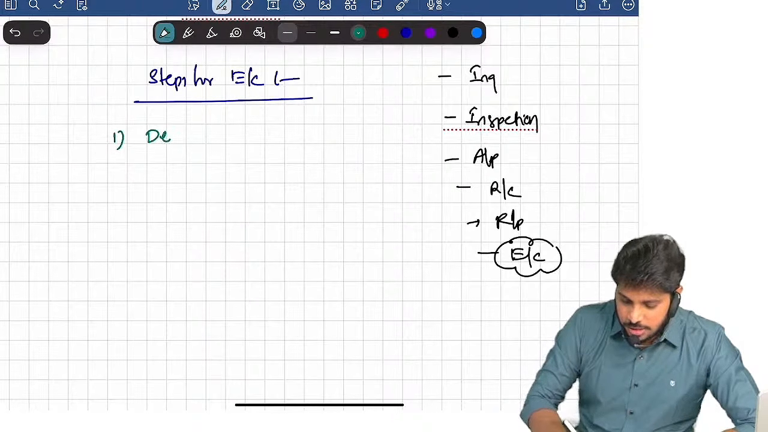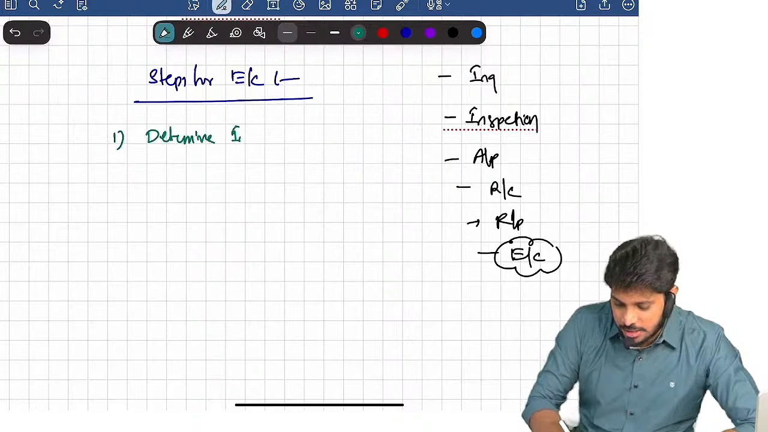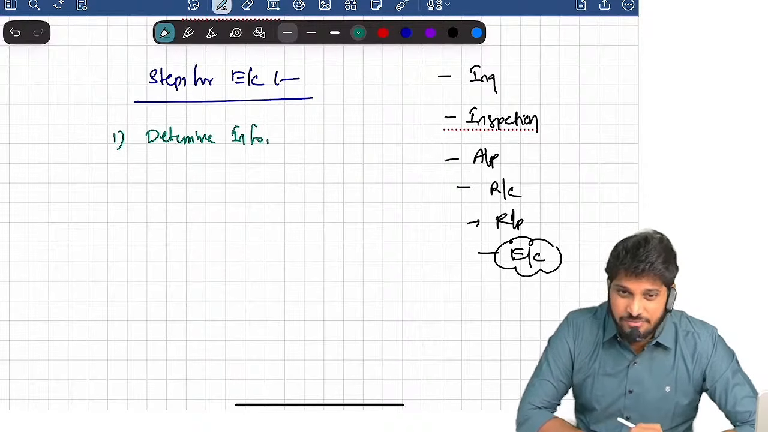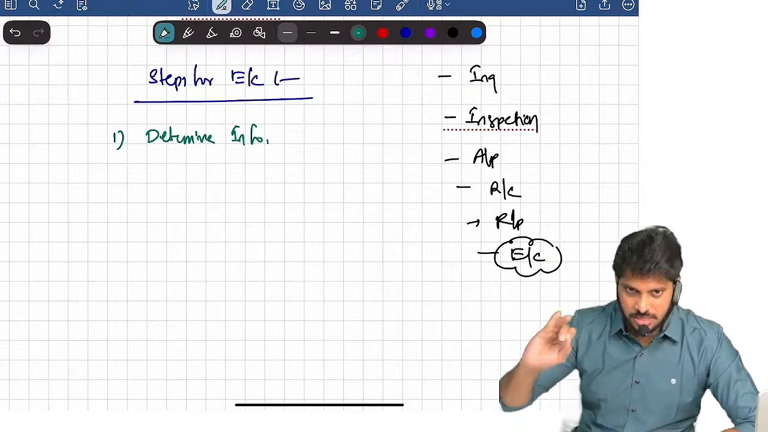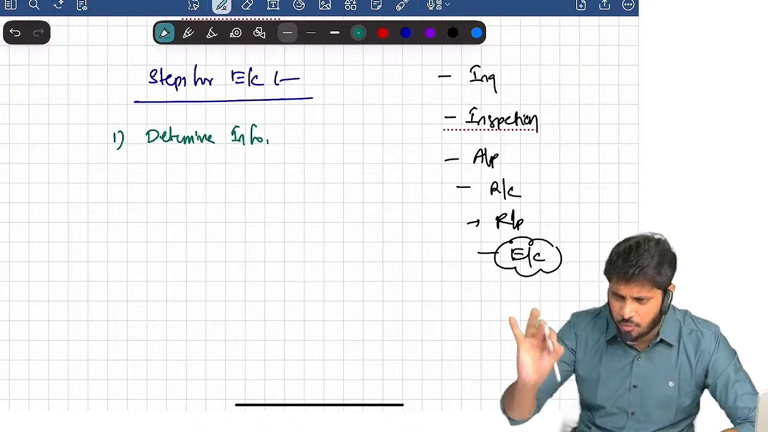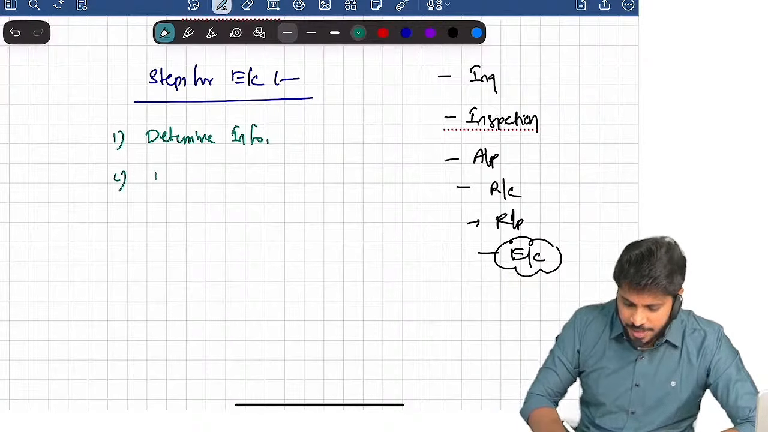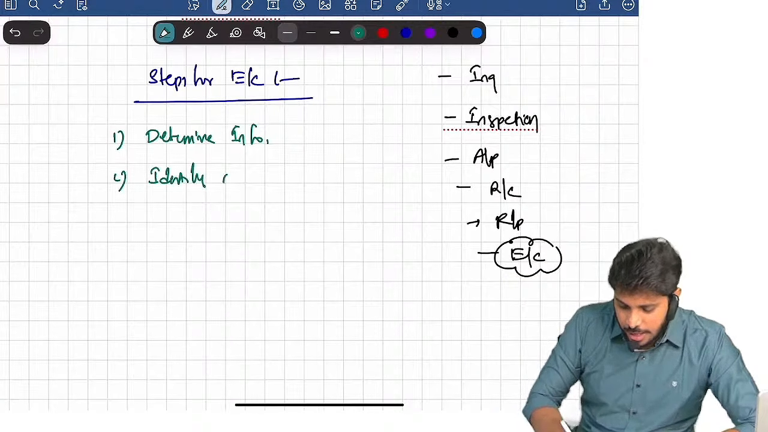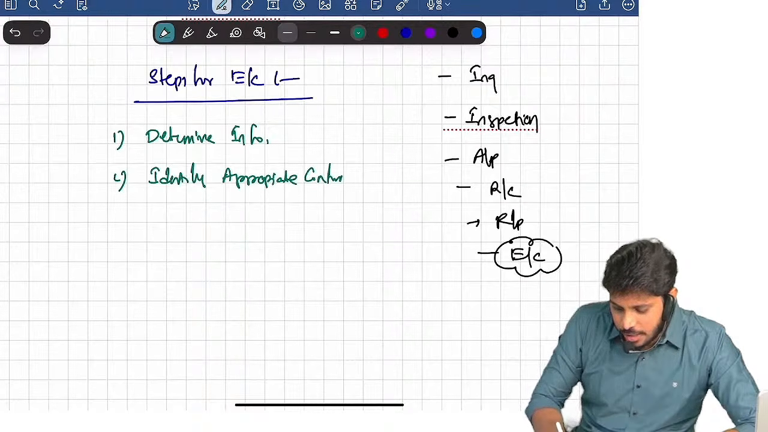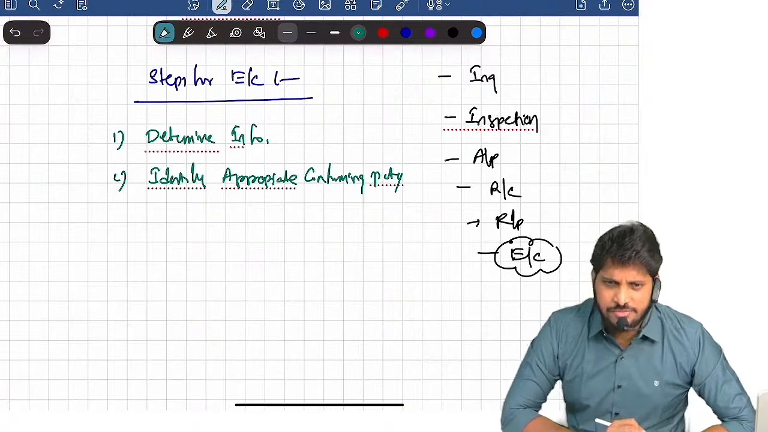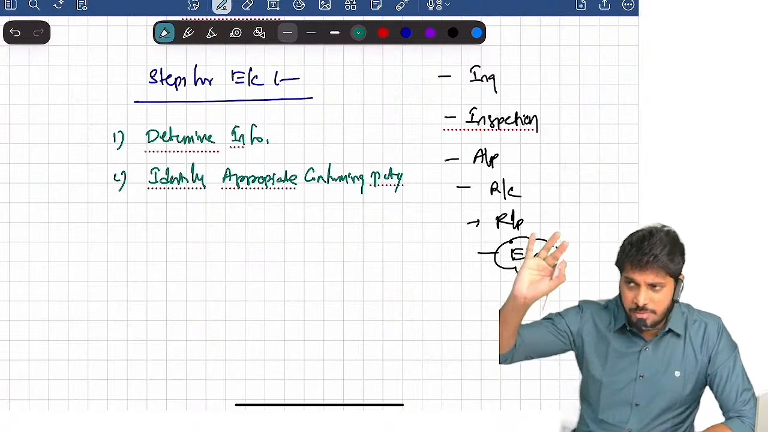First, determine the information for which you want confirmation. First identify the information, determine what information you want. Then identify the appropriate confirming party. So who is the confirming party in the third party?